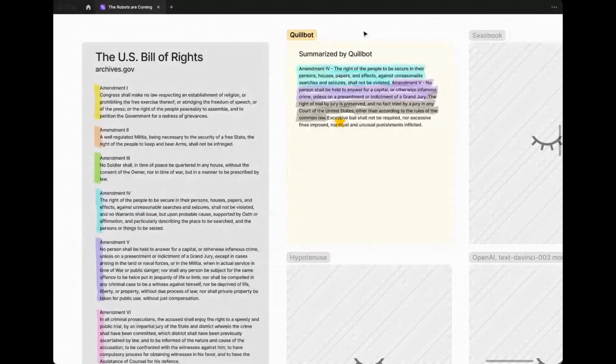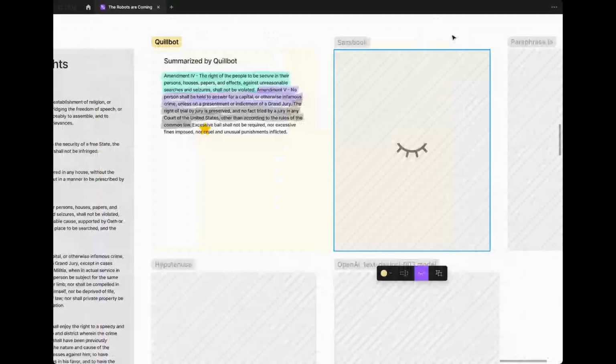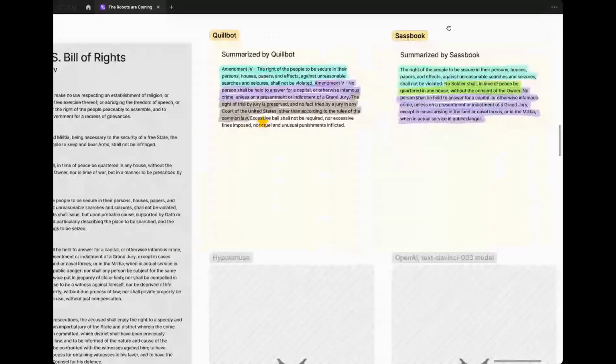Nice. So Quillbot, not so great. Yeah, I didn't really see much value in this as a usable summary in this context, but I'm excited to see what number 2, Sassbook, did. So let us reveal. And if I stack these next to each other, you can see that Sassbook did even